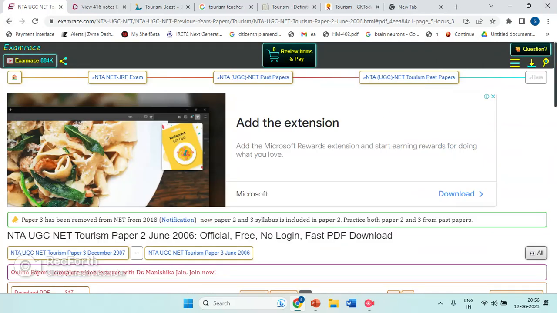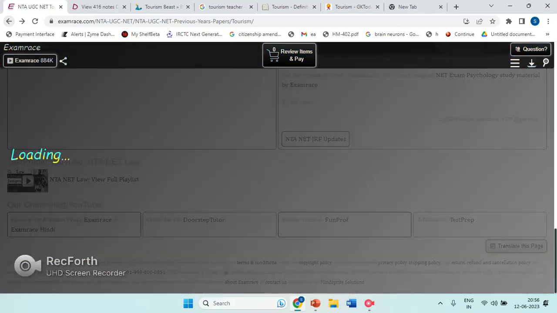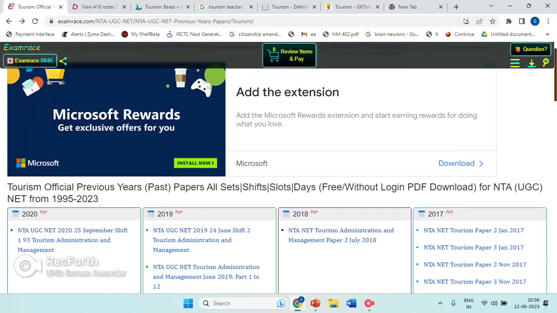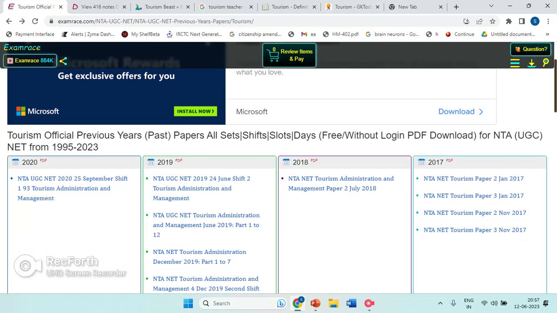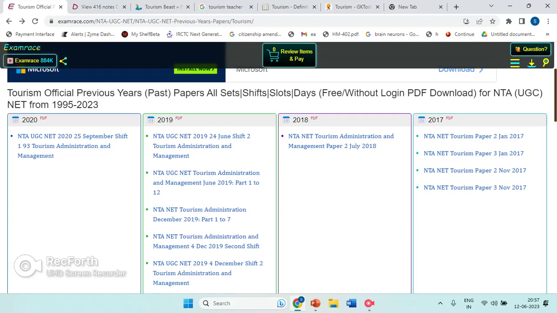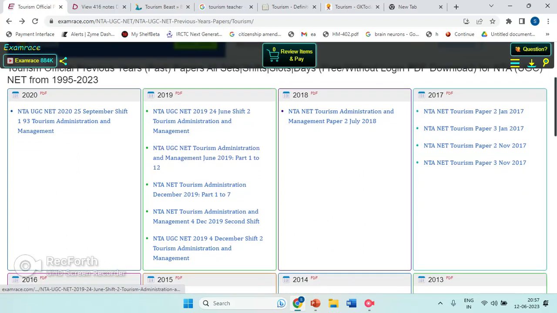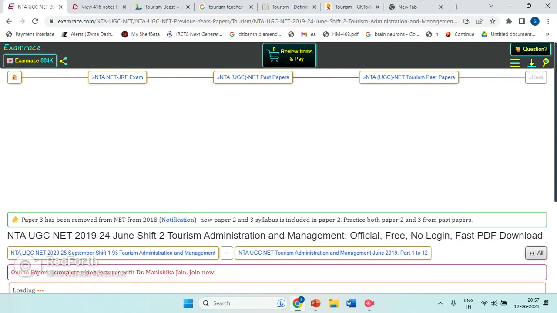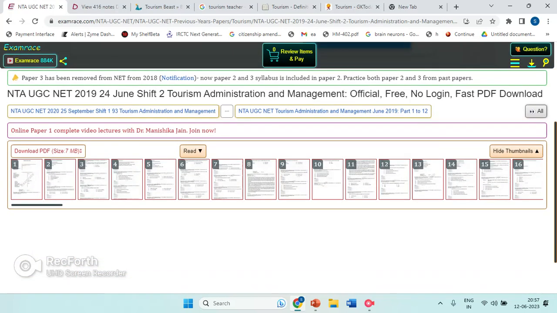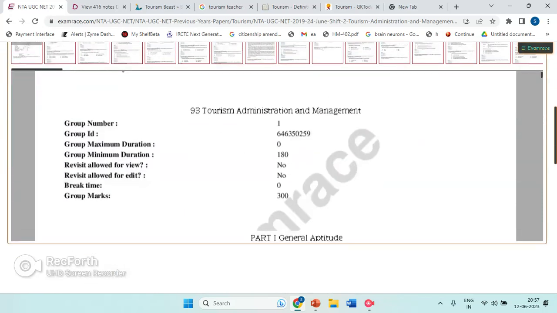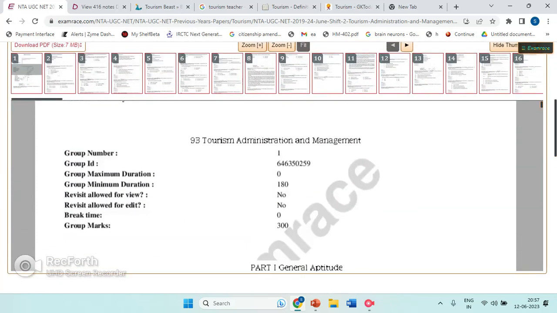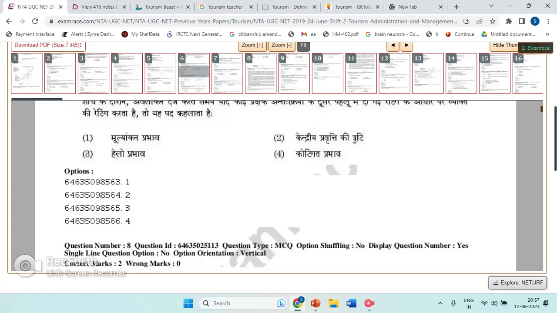This site, Exam Race, may also be giving free videos, or there is a payment option also that I didn't use. We can use it only for tourism papers. You can click on everything. They will also give you answers to the questions. You can even cross-check. I'm just showing you what you can see here. You can also see the response sheet.